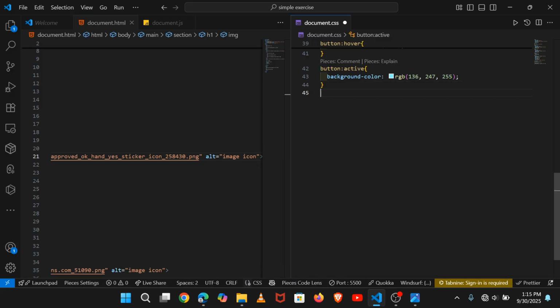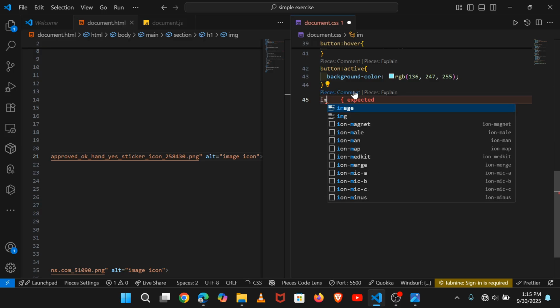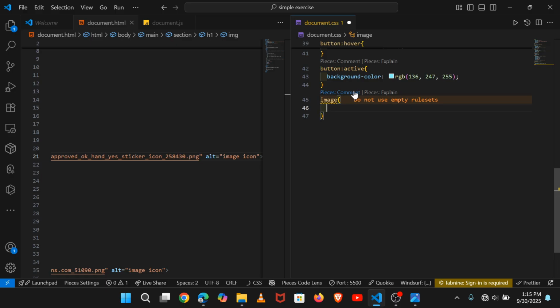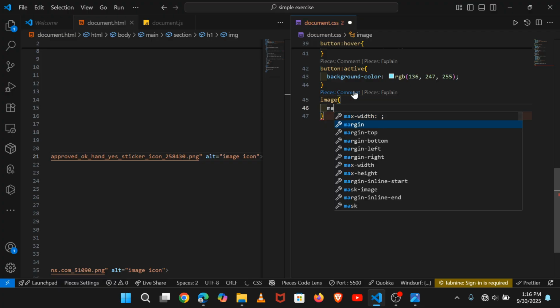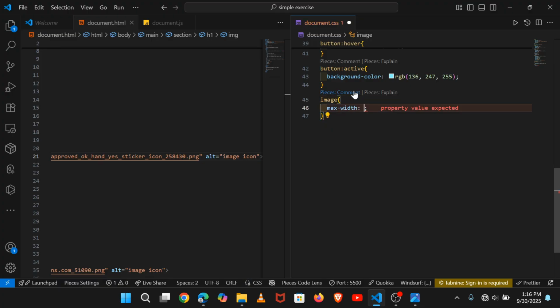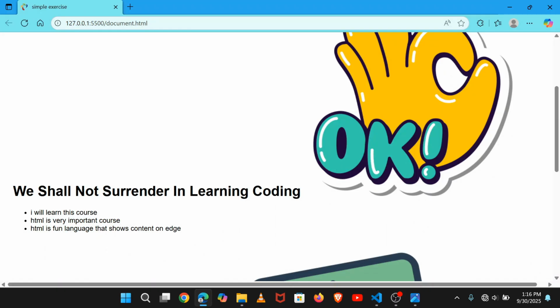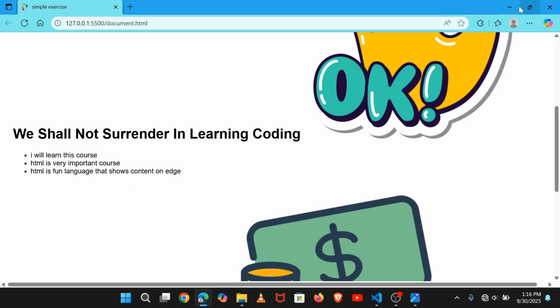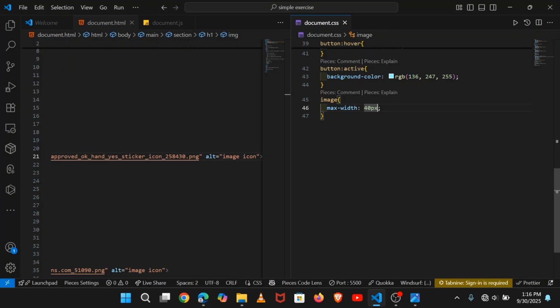And now we are going to change the size of that image. Let our image have a maximum width instead of width. Max width, which is the maximum width that this image must have, must be 40 pixels. And when you finally have done that,